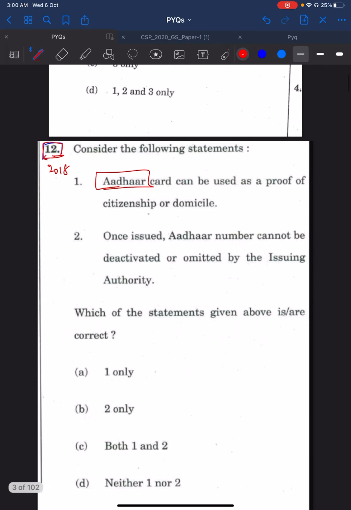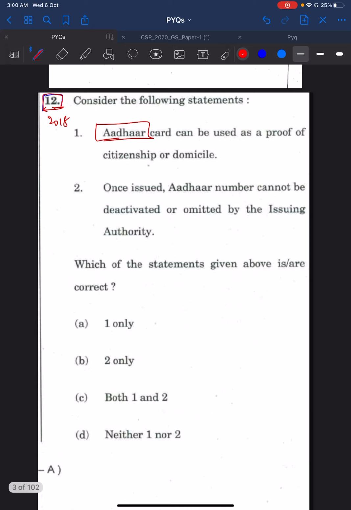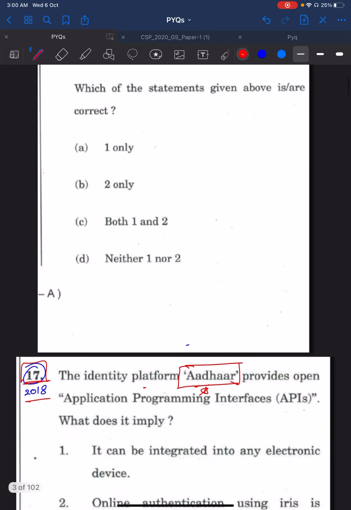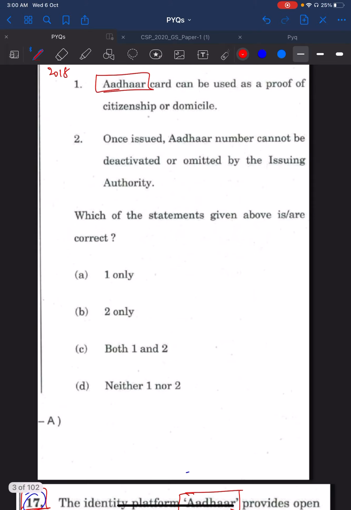So when you have gone through the 2018 question paper and have seen that there are two questions based on Aadhaar, then the next thing you should have realized is that UPSC has asked two questions in 2018, so Aadhaar is important.